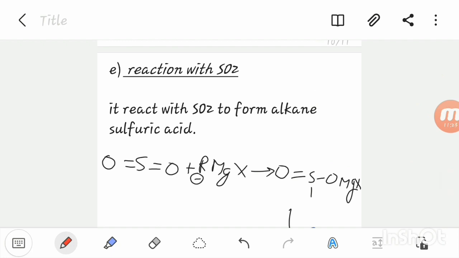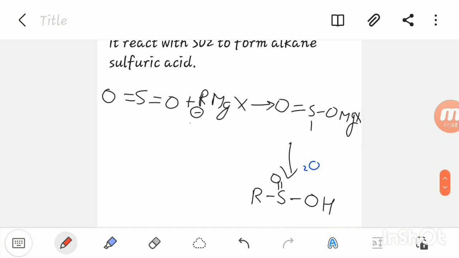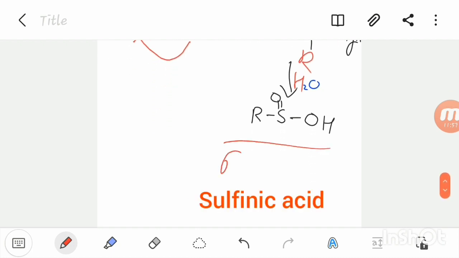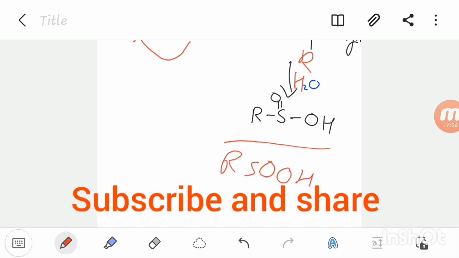Reaction with SO2. It reacts with SO2 to form alkane sulfinic acid. Again, this R negative reacts with sulfur and shifts this double bond toward oxygen, and this gives RSO2 and OMgX. The H2O again splits this OMgX and forms RSOOH. Thank you for watching.